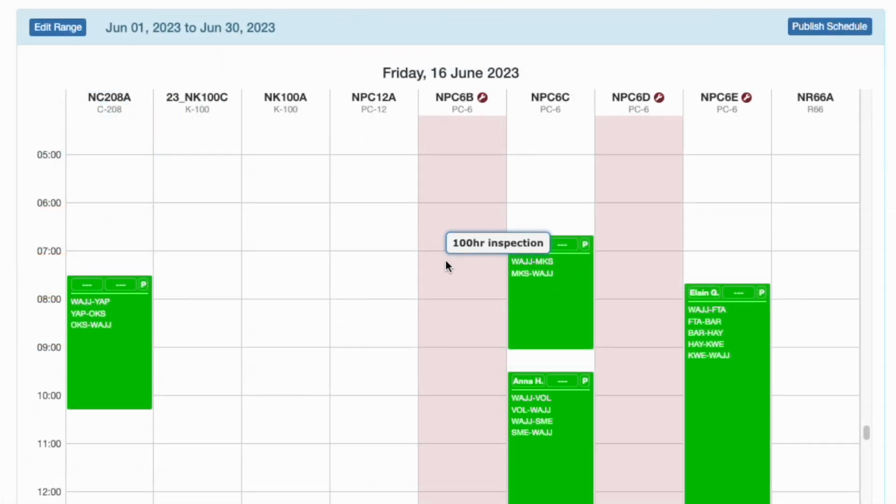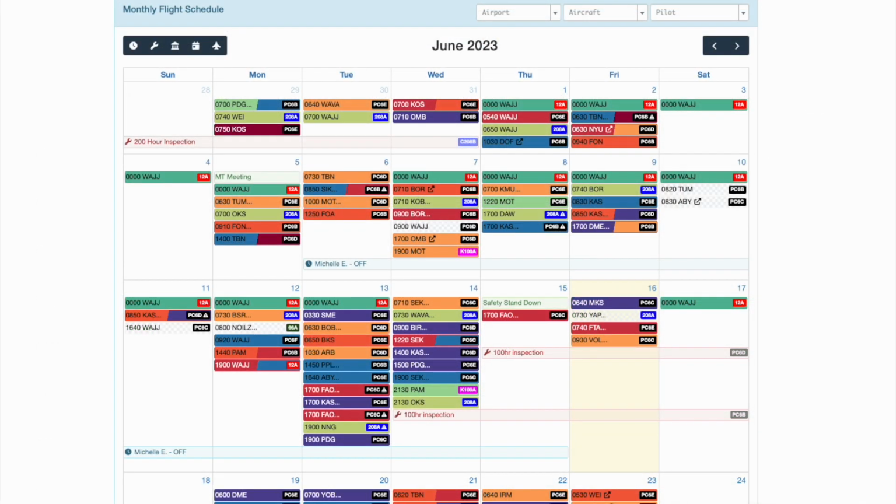Maintenance events are shown on the calendar in red with a wrench icon next to the aircraft number. Maintenance events are also visible on the monthly calendar. Hover over the event to see the details.